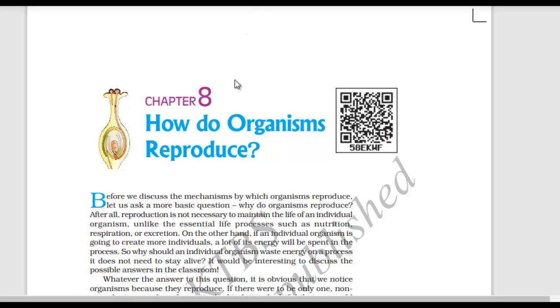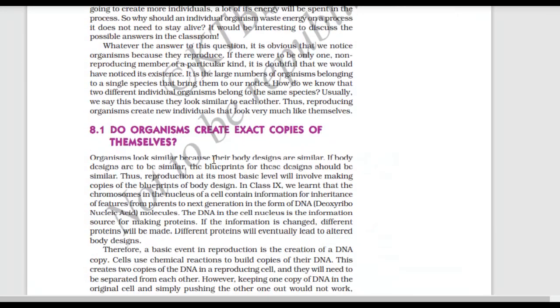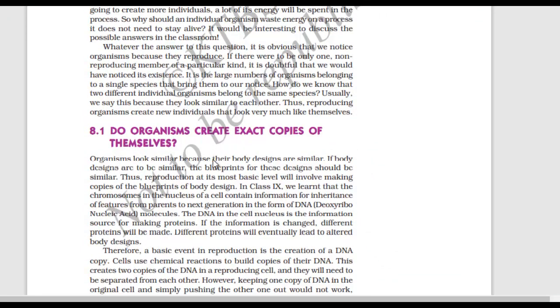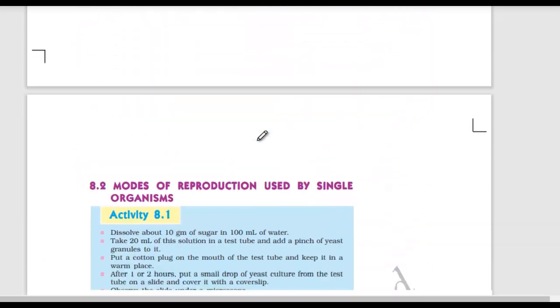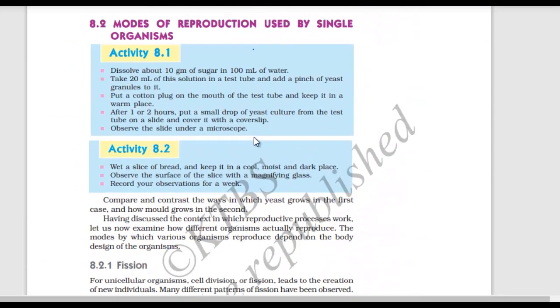Yes, 8.1. So this is deleted. Okay, just mark it. Deleted. From here, I'll just mark it here, till 8.2. So 8.2 is also here. So let me mark here deleted.